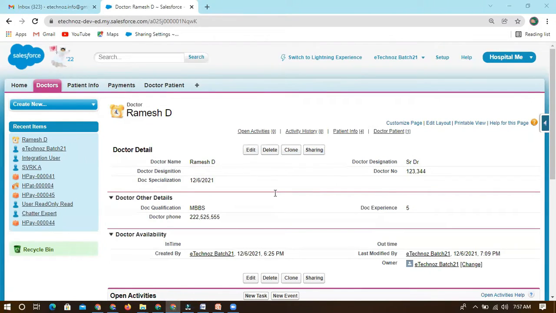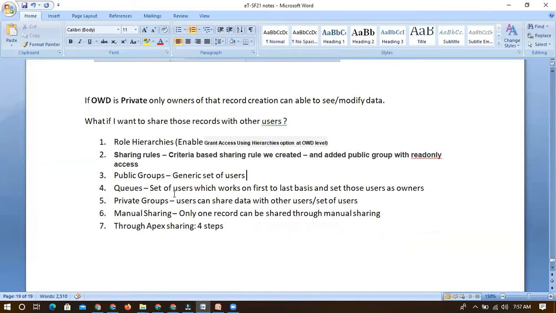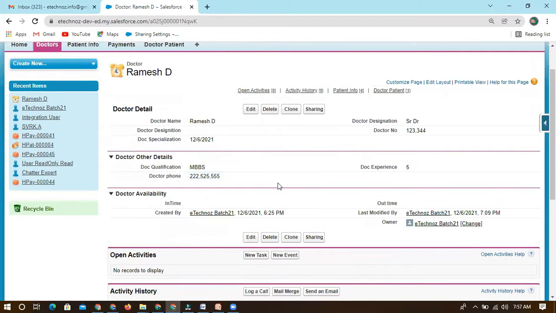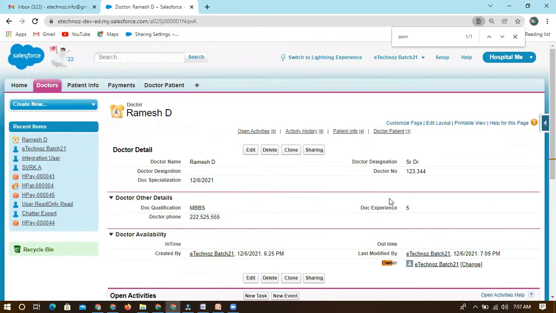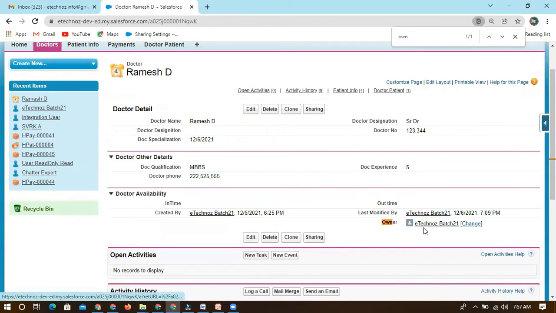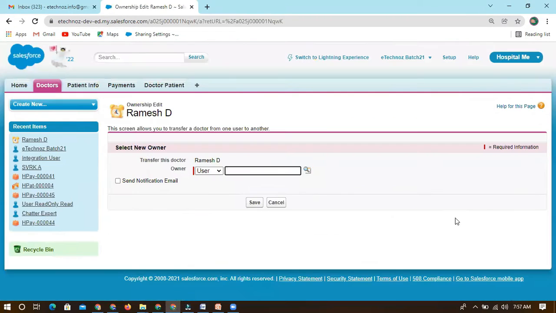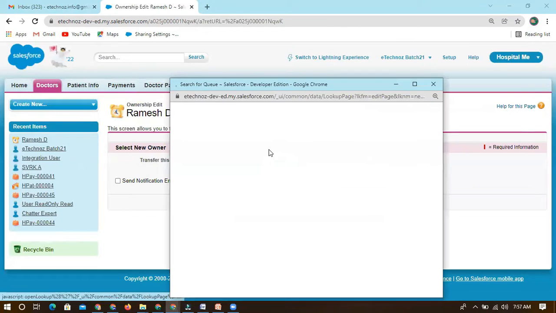And the second, where is the owner field? Yes, this is the owner. Here you can see one more option, change. The owner right now is a user. If I click change, you can see either user or queue. Yesterday we created one queue, so we can assign that queue.